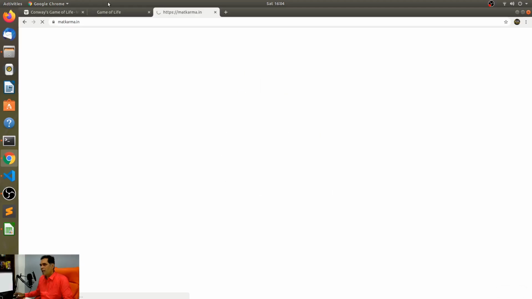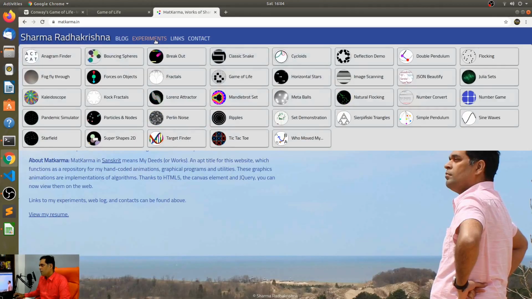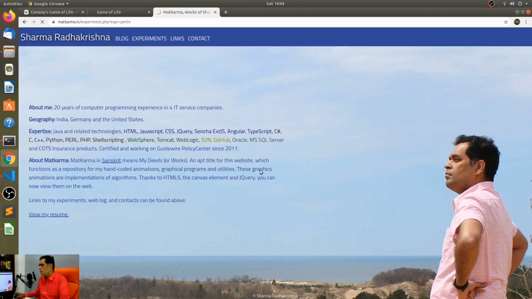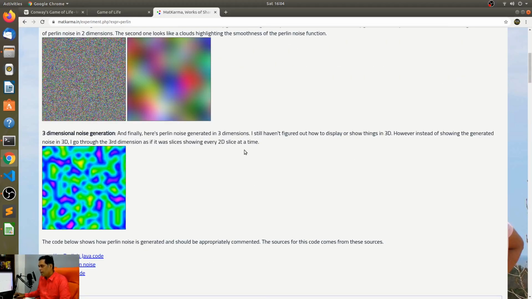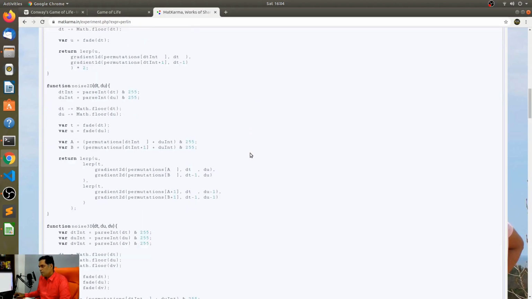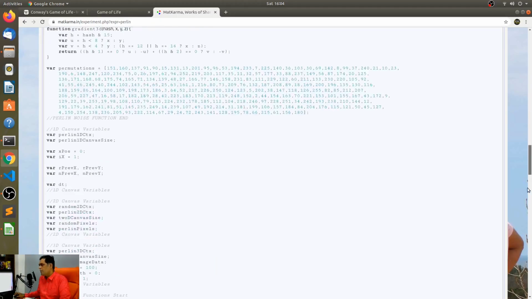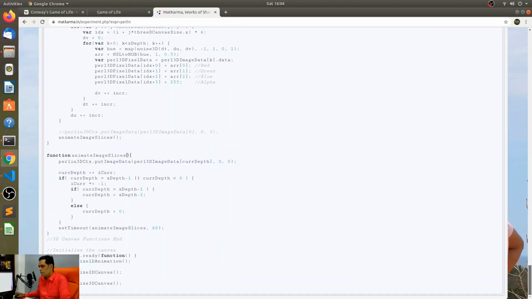But you know what? I have it on my site and I'm going to look it up for just a bit. I'm going to take any one of these frames. Let me take, let's say, the pollen noise. Oh no, this won't let me initialize. Okay. Anyways, I have an init method here to initialize the 2D canvas.